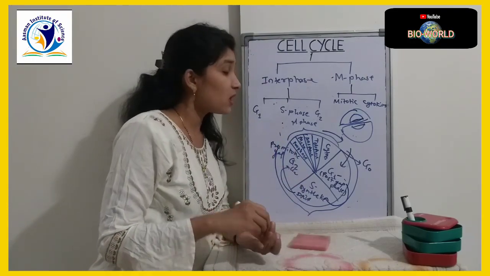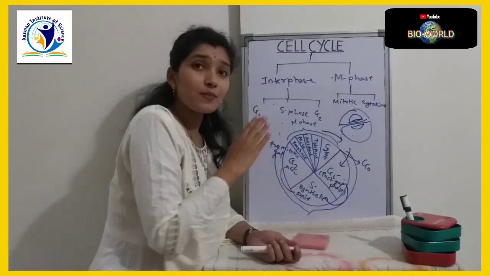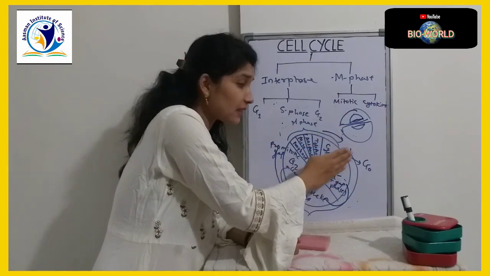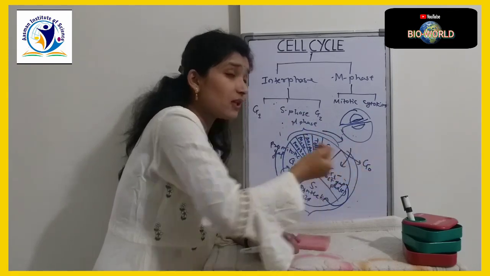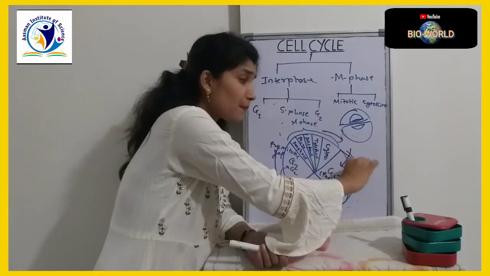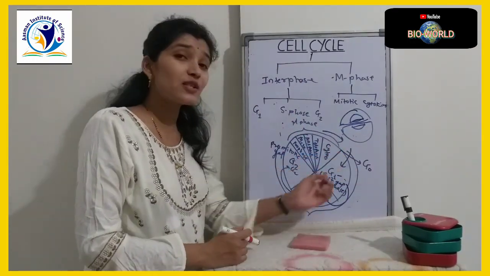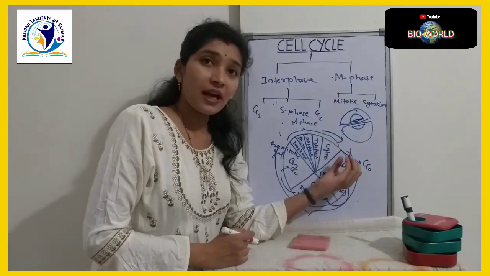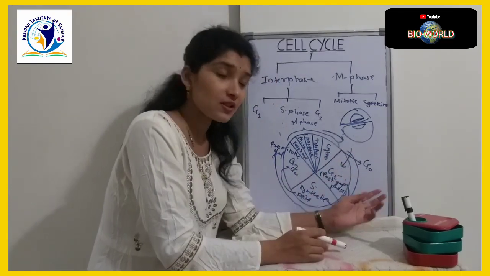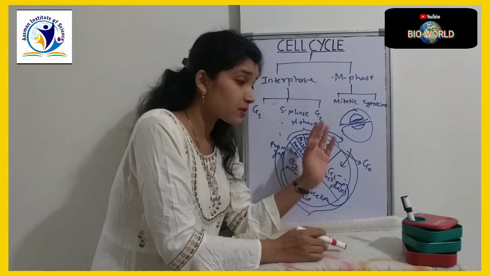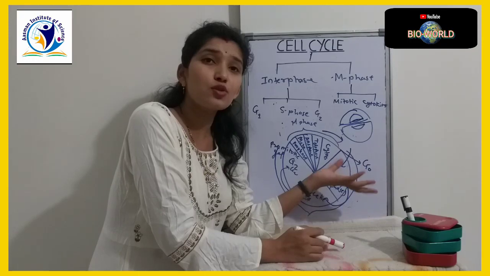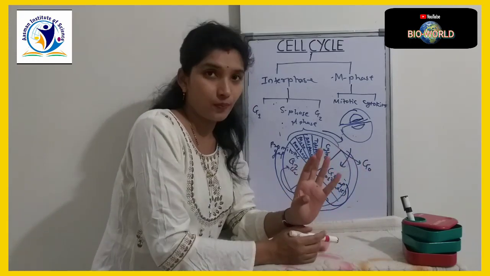But sometimes what happens, the cell escapes from the cell cycle. The cell gets escaped, it doesn't divide, it comes out of the cell cycle and grows abnormally. The stage at which a cell escapes from the cell cycle is called the G0 phase or quiescent stage, and this will lead to the formation of a tumor. When a cell escapes into the G0 phase and stops dividing but grows abnormally, it forms a tumor, which will lead to cancer too.